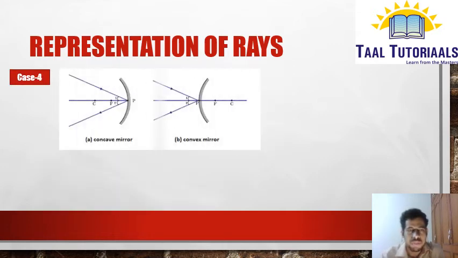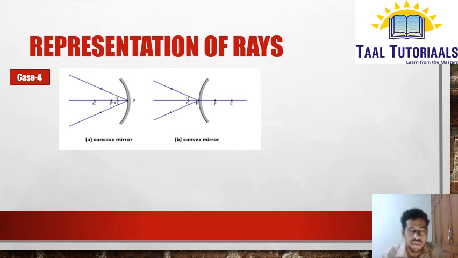Case 4. If the ray is coming and striking the pole P, then it reflects back, forming an equal angle of incidence and reflection with respect to the normal. The normal here is nothing but the line along the principal axis, because the center of curvature lies on that axis.